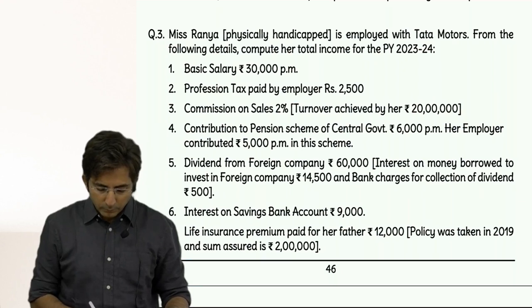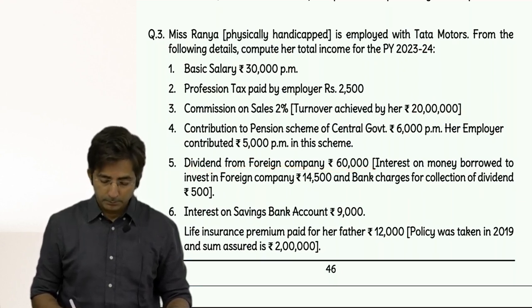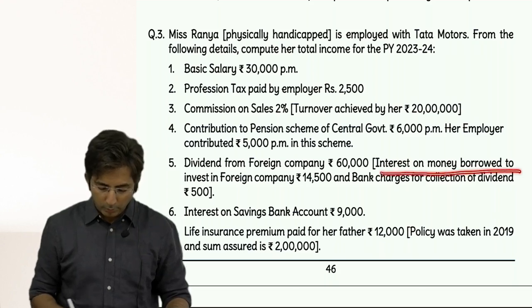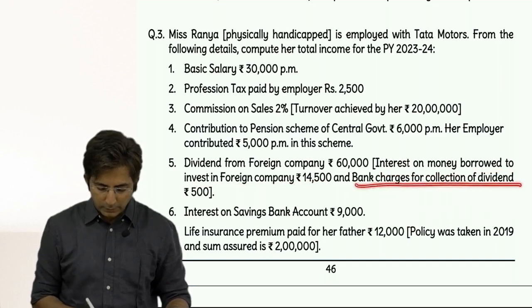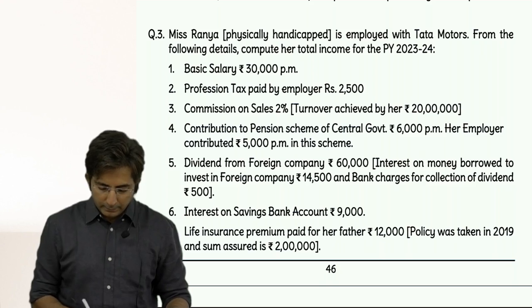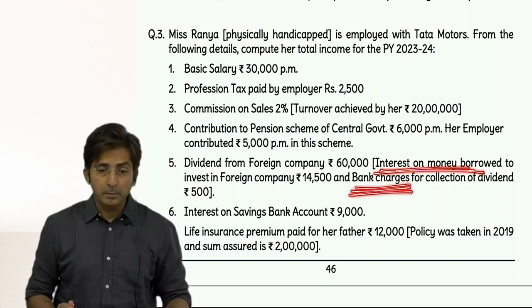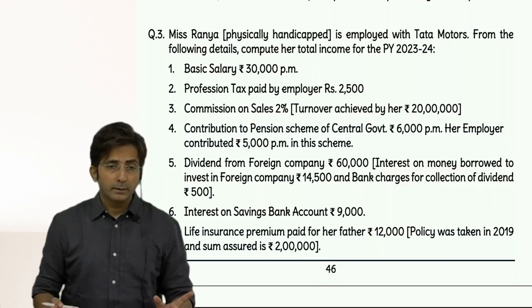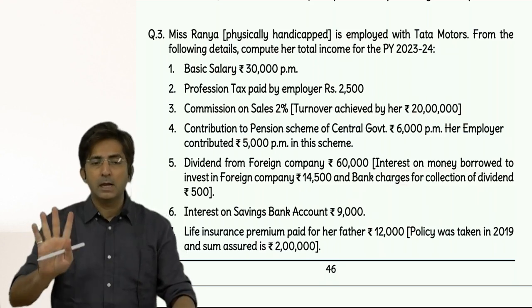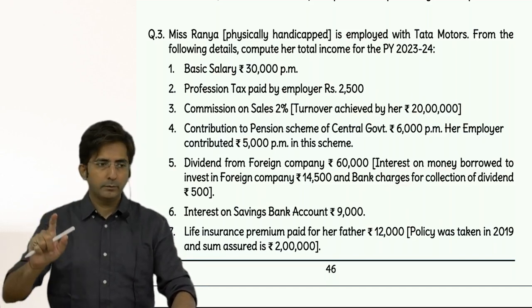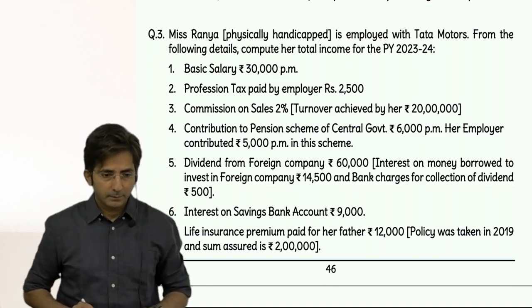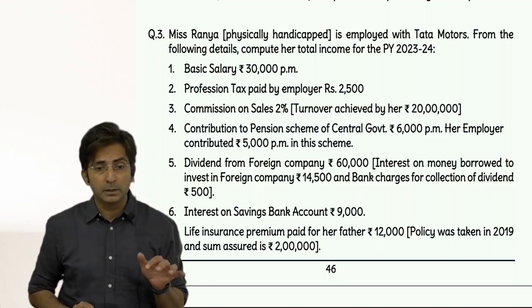Then dividend from foreign company. Dividend income is income from other sources. Then interest on money borrowed to invest in foreign company 14,500. Bank charges for collection of dividend. See, they have given expenditure related to dividend. One is interest on money borrowed, other is bank charges. But remember the rule in income from other sources, related to dividend only one deduction is allowed. Interest on loan to invest in shares. And that to maximum 20% of dividend income.